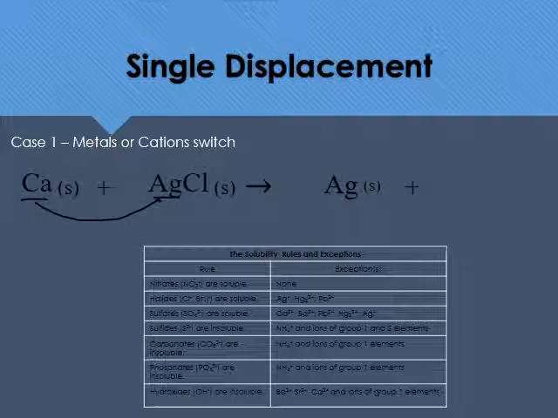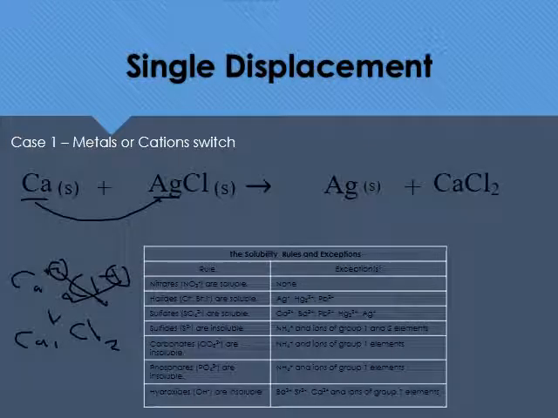Our other compound, we're going to be combining calcium and chlorine together. We're going to get calcium chloride, and we do need to think about its formula. Calcium has a charge of +2, chlorine has a charge of -1. So when you cross these over, you're going to get 1 calcium, and you are going to get 2 chlorines, so CaCl2. And if you look up your halide here in the video, halides are soluble, not one of the exceptions, so we're going to have it aqueous. Now we do have to do a little bit of balancing here. We've got 2 chlorines on the right, so we had better get 2 chlorines on the left. That also gives us 2 silvers, so we'll put a 2 in front of the silver.